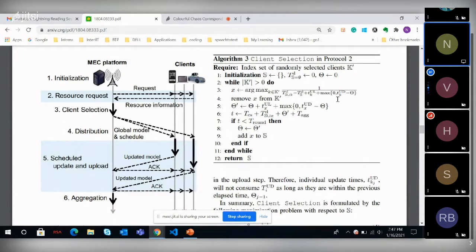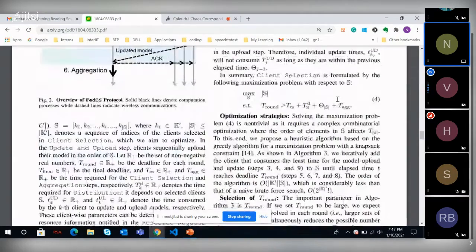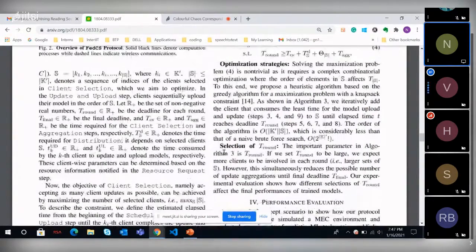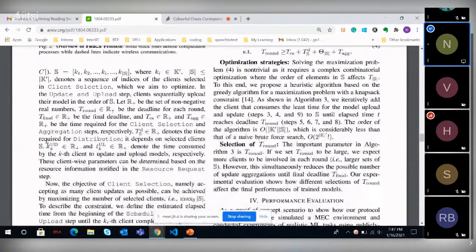No, wait. How can we know TUD? TUD is only available on the device itself, right? We know TUD plus TUL, the entire time, on the cloud side, but TUD is only available at the device. Yeah, so they're finding this out based on this resource request.